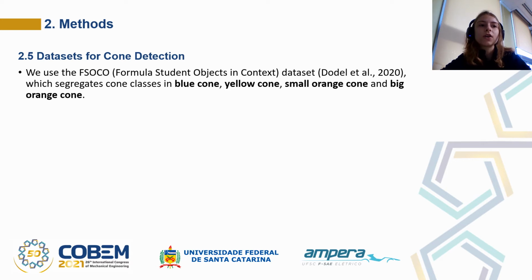The dataset is constantly updated because teams that want to have access to the content must contribute with labeled images through a standardized procedure. These two figures show the distribution of examples of cones for each of the classes in the training and testing dataset.